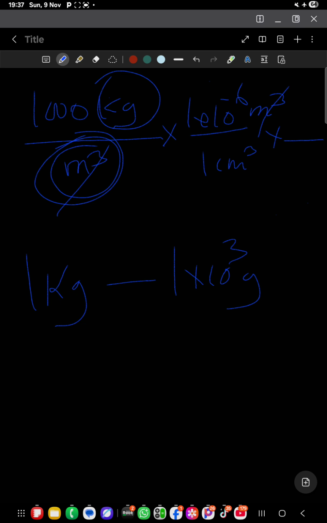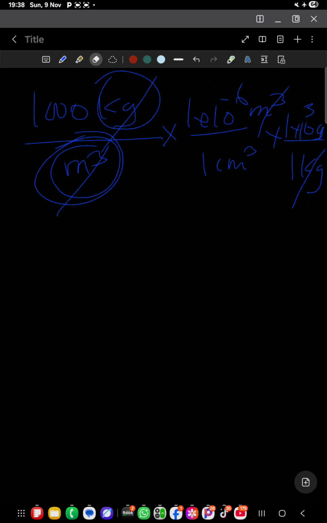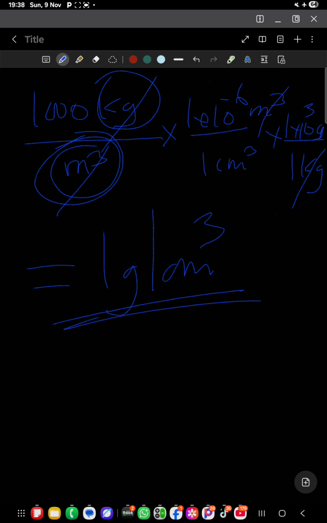So I am going to put the kg to go, so I put this dash here. Then I put 1 kg here, then 1 times 10 to the power 3 what? Grams. So that I have a kg, and this kg is going to cancel. Then if I multiply what I remain with, what do you think is the answer in this case? The answer is going to be 1 gram per cubic what? Centimeter. So the density of water in most of the cases, you find they write as 1 gram per cubic centimeter, because it comes from where I have explained.